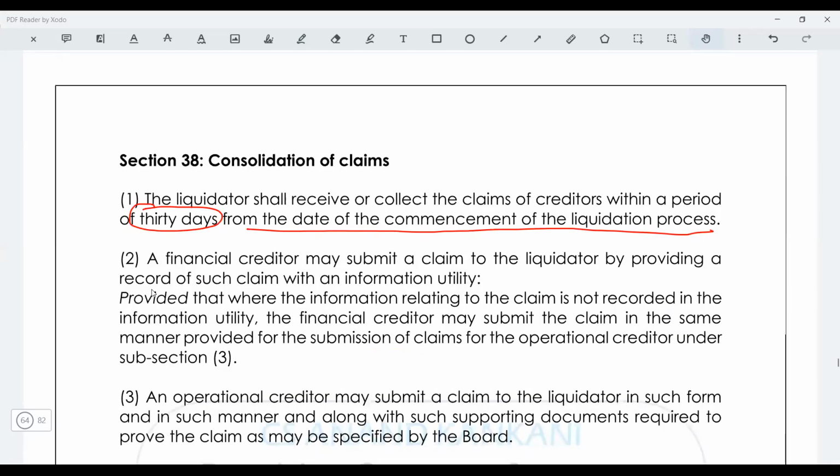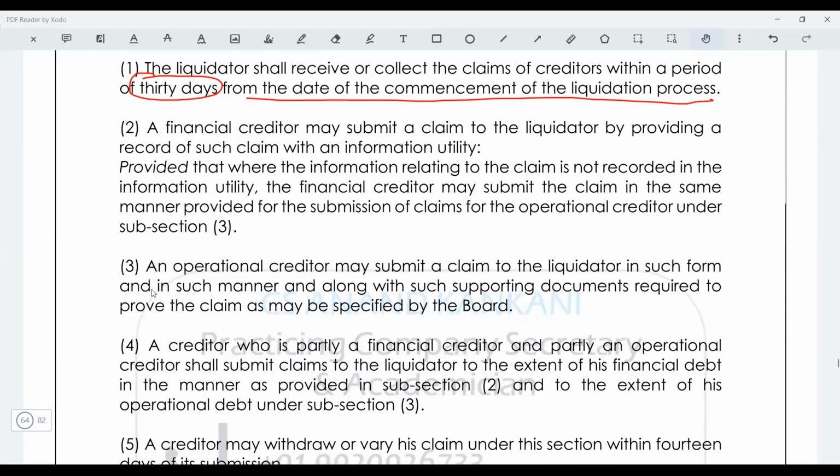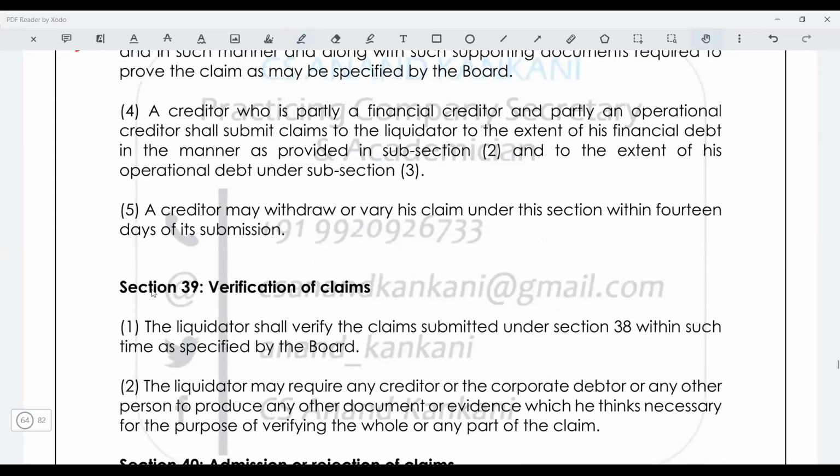So the financial creditor will provide the list of claims, the operational creditor will also submit. So basically whenever you are going to submit the claim, you'll have to submit a proof. And then a creditor can also withdraw or vary his claim within 14 days of his submission.